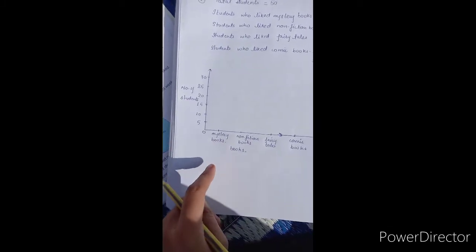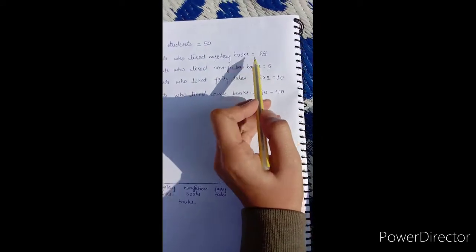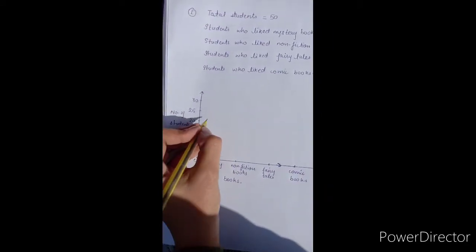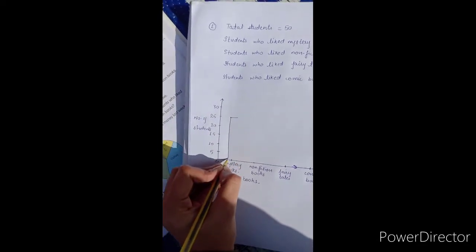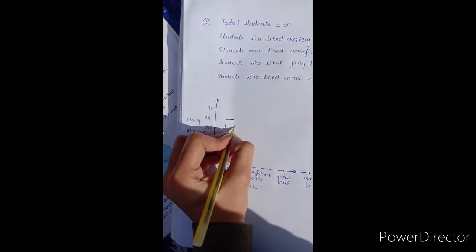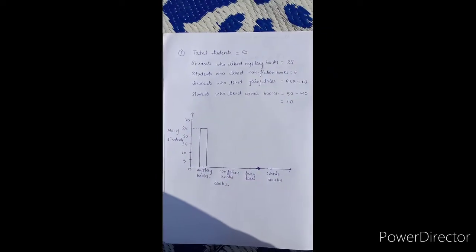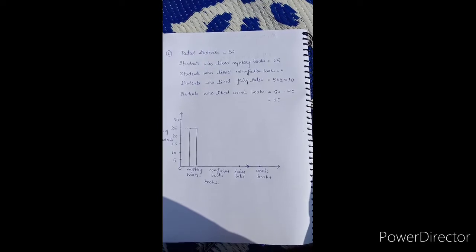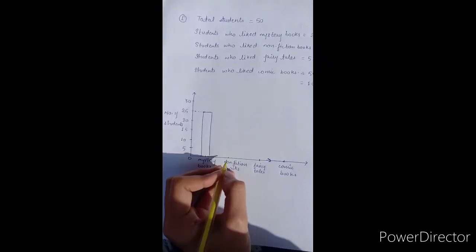First, in mystery books, means students who like mystery books, there are 25 students who like mystery books. So we draw it till 25. The next is students who like non-fiction books. There are 5 students who like non-fiction books.